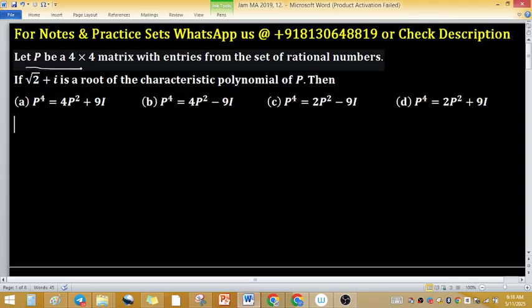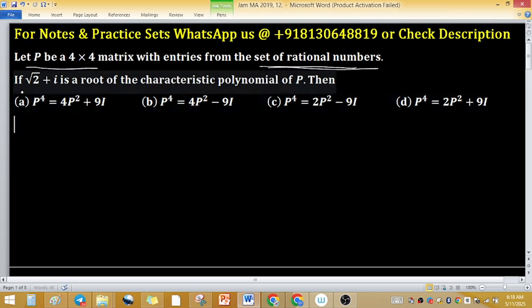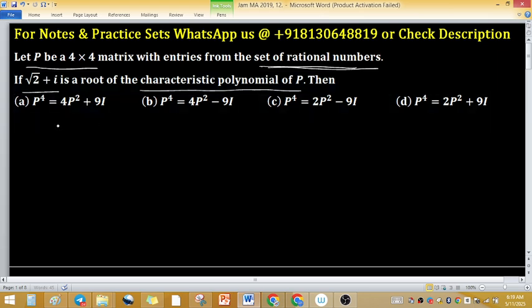Let P be a 4 cross 4 matrix with entries from the set of rational numbers. If root 2 plus iota is a root of the characteristic polynomial of P, then which one option is correct?